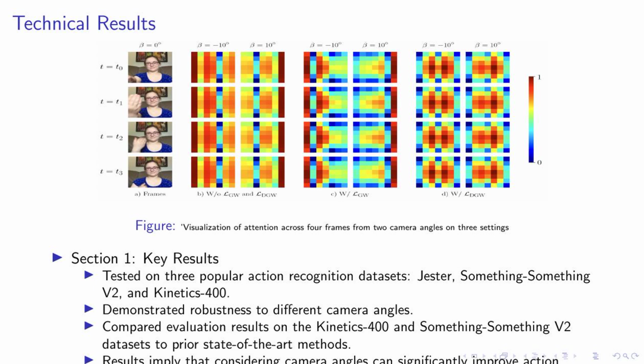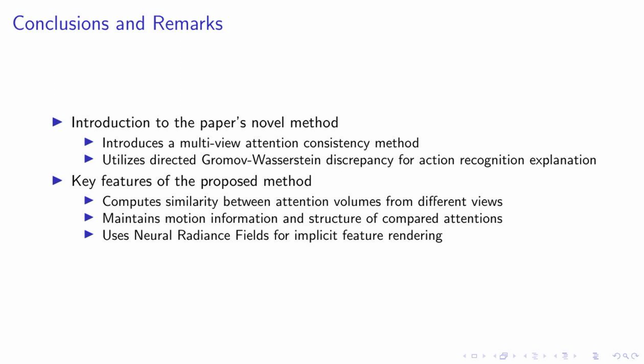model. The figure you see here provides a visualization of attention across 4 frames from 2 camera angles on 3 settings. This visualization helps us understand how our model performs under different conditions. In summary, our research has made significant strides in improving action recognition in videos, particularly in terms of robustness to camera angles. Moving forward, let's delve into the conclusions and key remarks of our study.